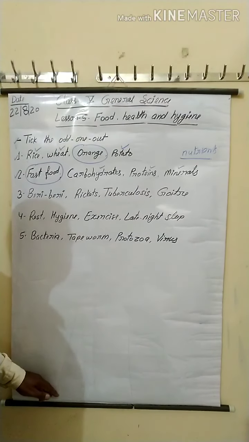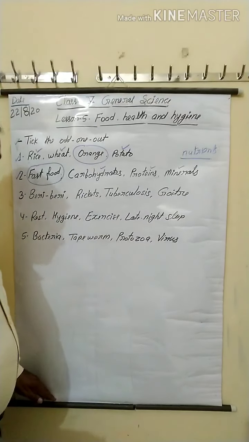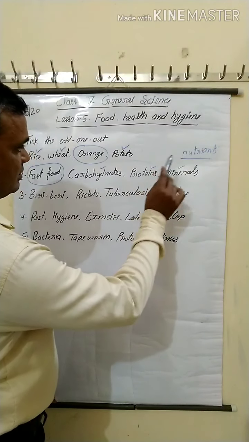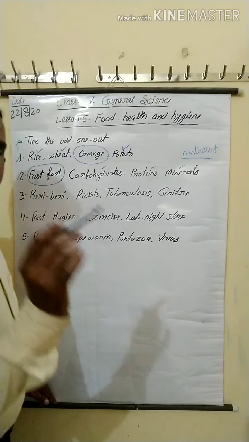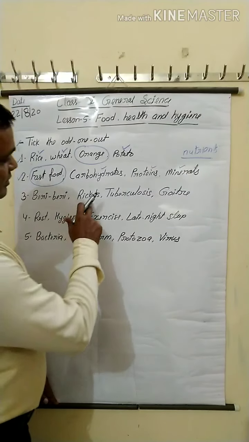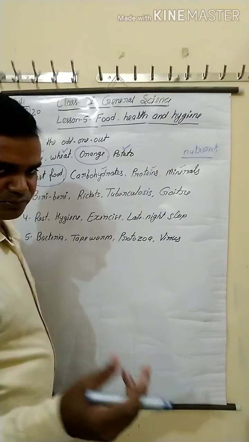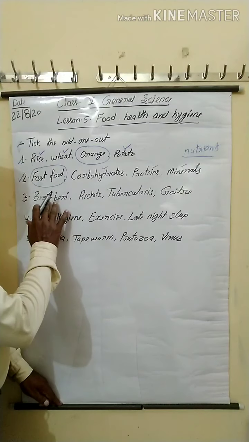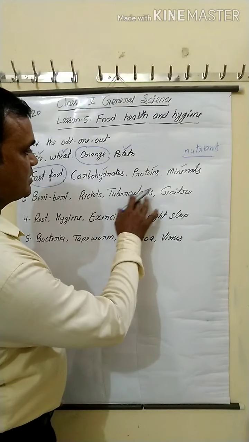This one is different from the others. I repeat again. Carbohydrates, proteins, minerals are nutrients, but fast food is a food item. Next, rickets, tuberculosis also known as TB, and goiter.